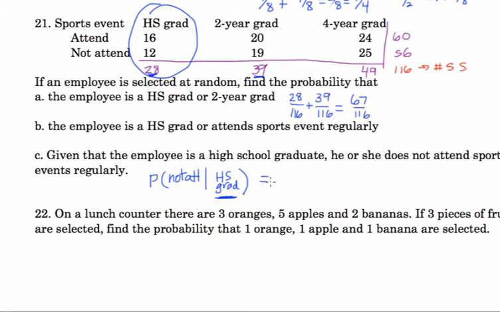Okay, well that sample space is going to be 28. There's only 28 people that were high school grads. So given that, what's the probability that they didn't attend? 12 of those people didn't attend. So 12 out of 28, or 3/7.